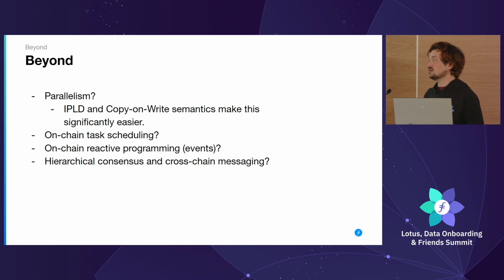There's also been a lot of talking about the FVM and the Lotus and actors teams about on-chain task scheduling, or cron, basically user accessible cron. No other chain really has this, but we really want a way to schedule new tasks on chain sometime in the future and have those automatically executed. We think this would really unlock a lot of cool use cases. We've also been talking a lot about on-chain reactive programming, reacting to events. This is something I don't think anyone else can do either. Most systems require some kind of Oracle, something off-chain. This is where we'd like to go.